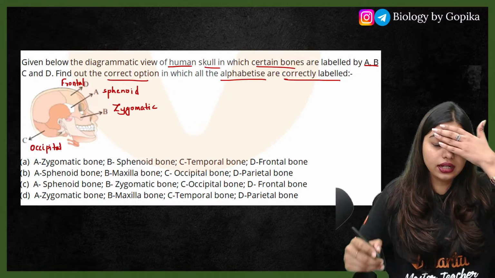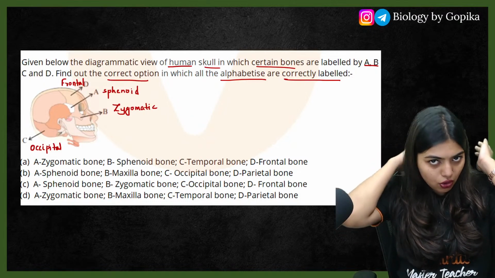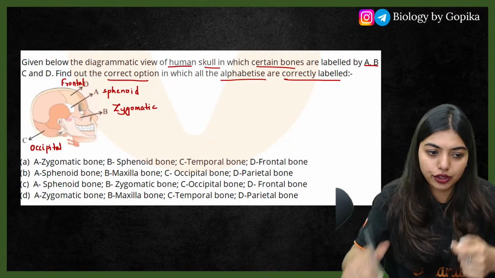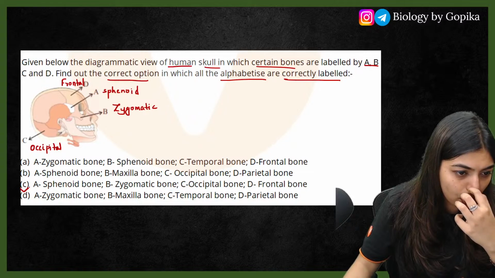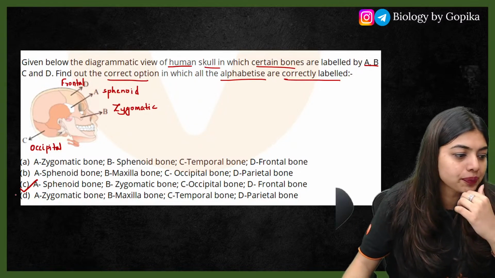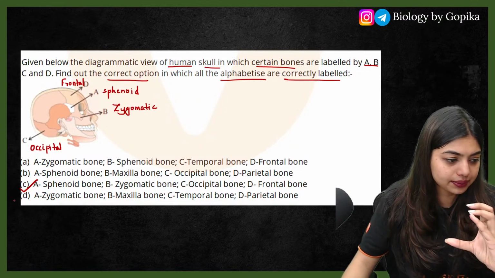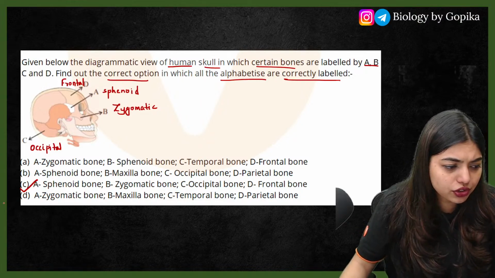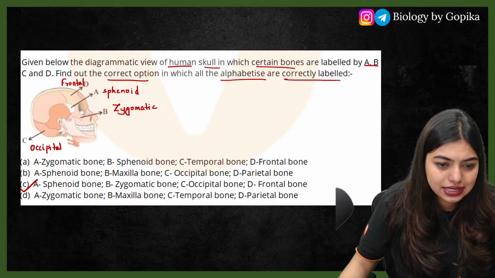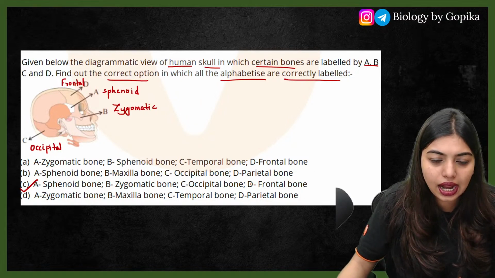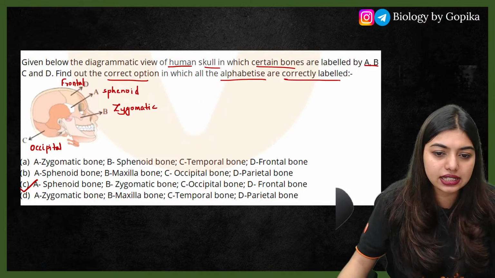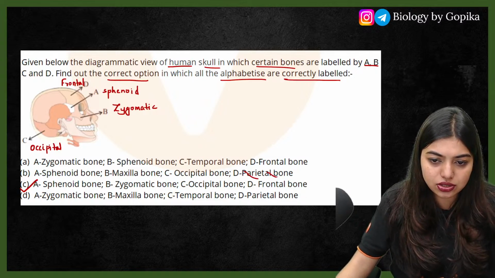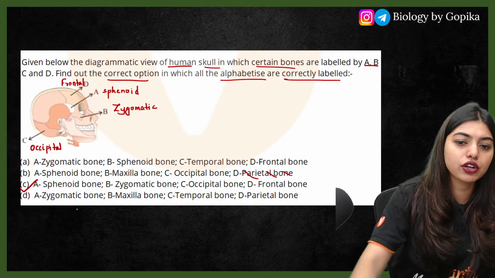So frontal, parietal, temporal, occipital, sphenoid and ethmoid. So it is going to be option C. Perfectly right. All of you got it right? So sphenoid, zygomatic, occipital and frontal. Here C and D are rearranged, and here it is parietal, so this is not the right answer. Moving on to the next one.